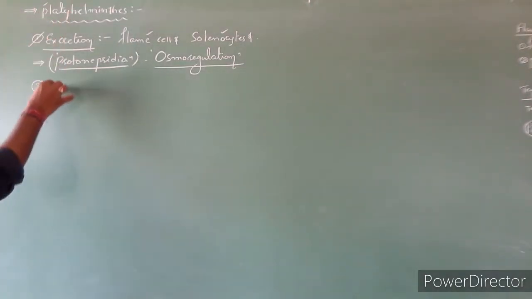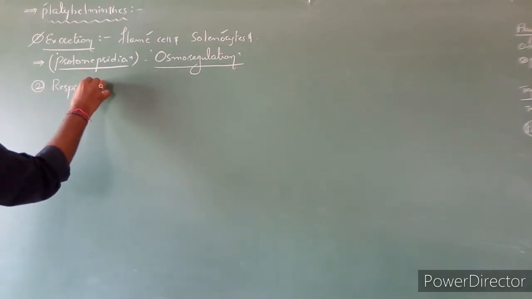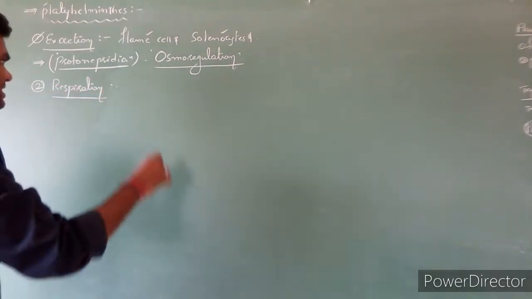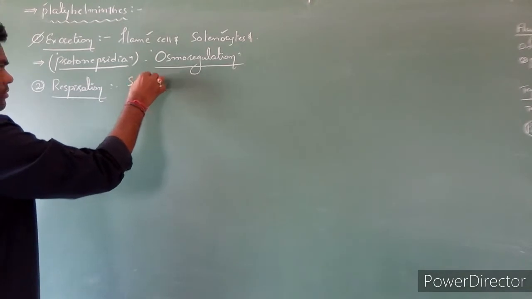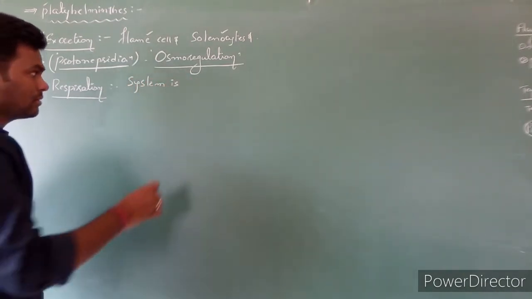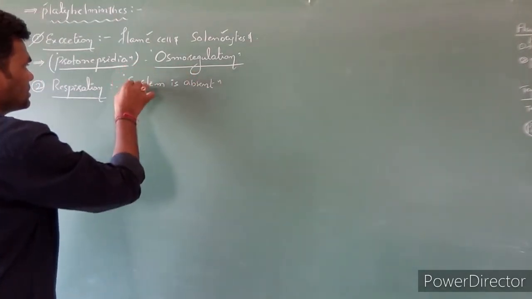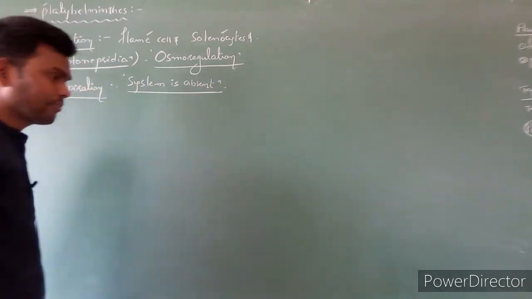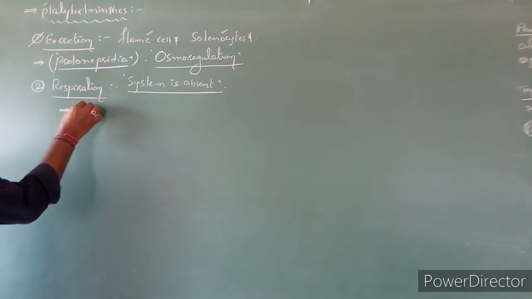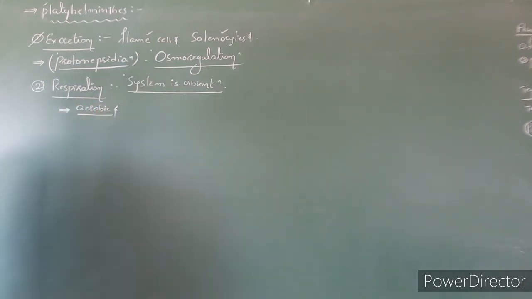Next one is respiration. Generally, a respiratory system is absent. You know that most animals perform aerobic respiration.